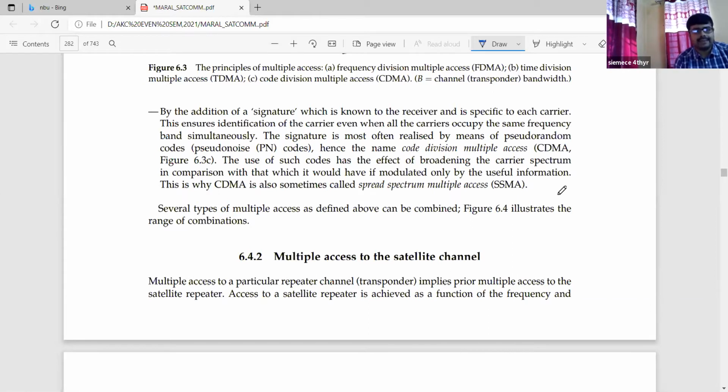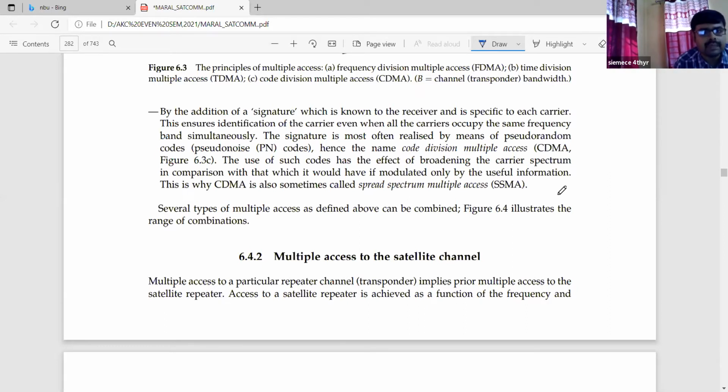This ensures identification of the carrier even when all the carriers occupy the same frequency band simultaneously. The signature is most often realized by means of pseudo-random codes, that is, PN sequence codes. In CDMA, you know which kind of code we are using: the PN sequence code, the pseudo-random code. That is the structure of CDMA, hence the name code division multiple access.